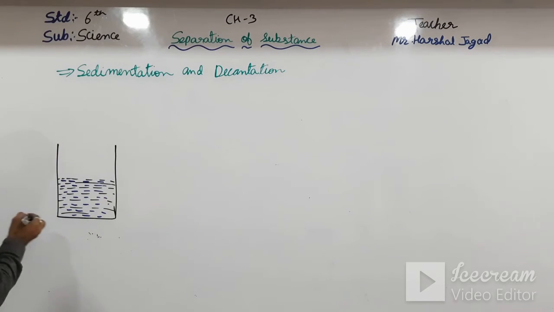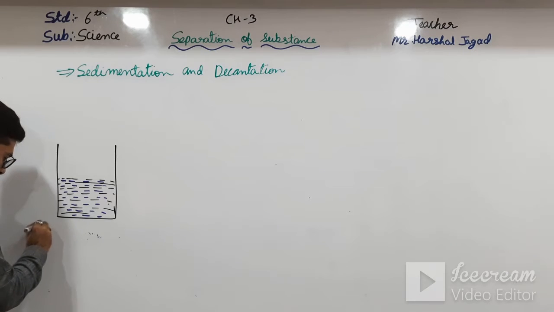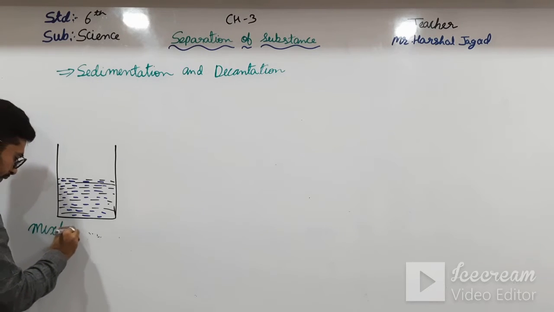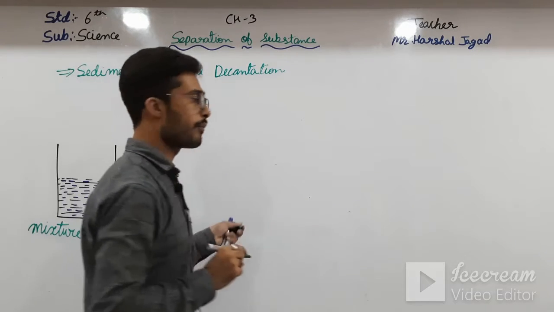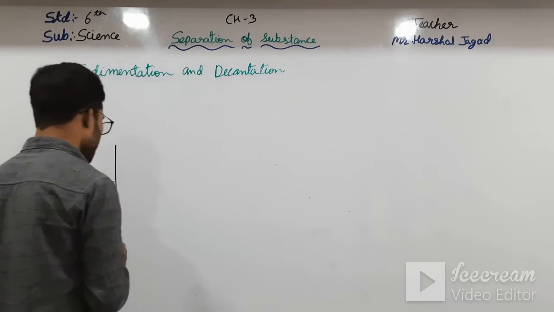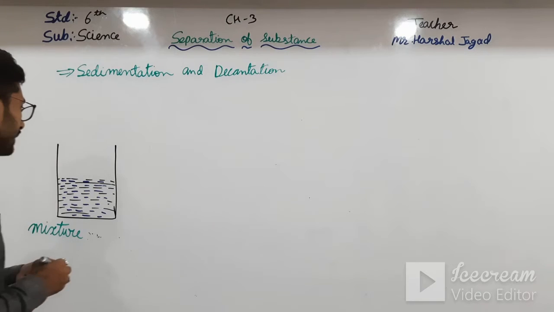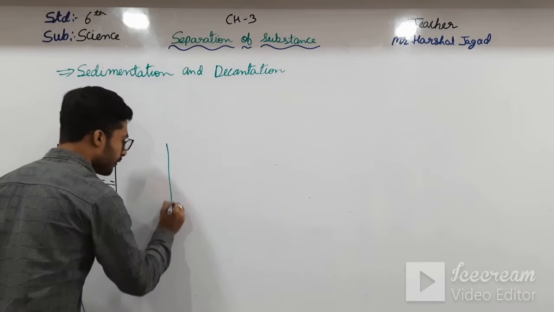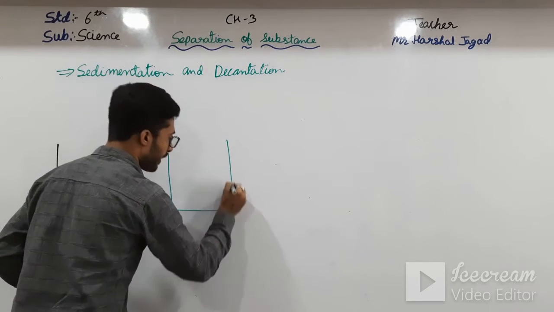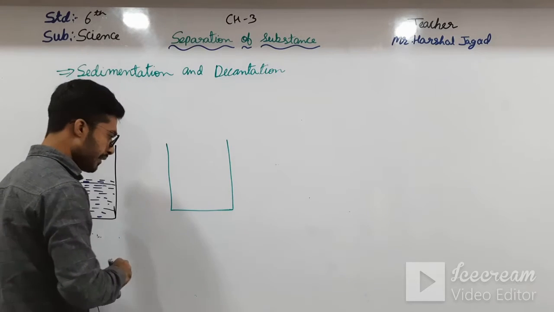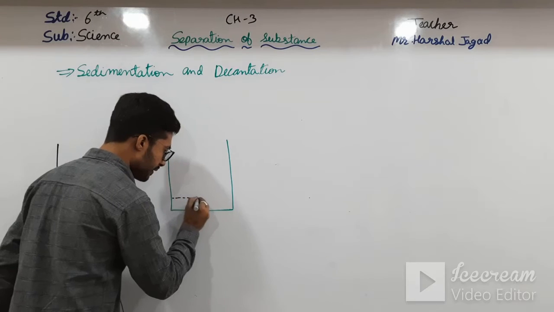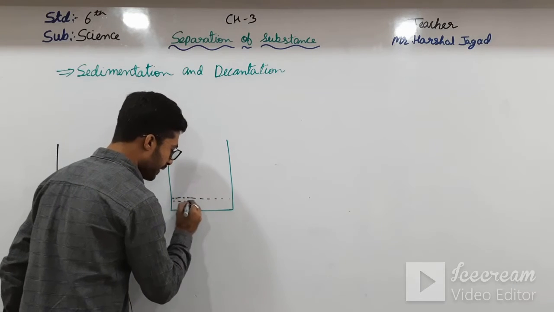Okay students, this is a mixture. Then it is kept undisturbed for 5 to 10 minutes. Then what happened? Let us see here. After 5 to 10 minutes, if we keep it undisturbed, then all the heavier particles will just settle down.